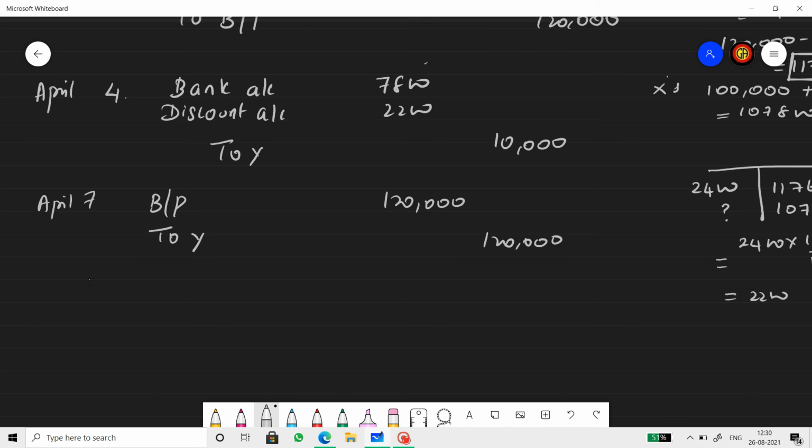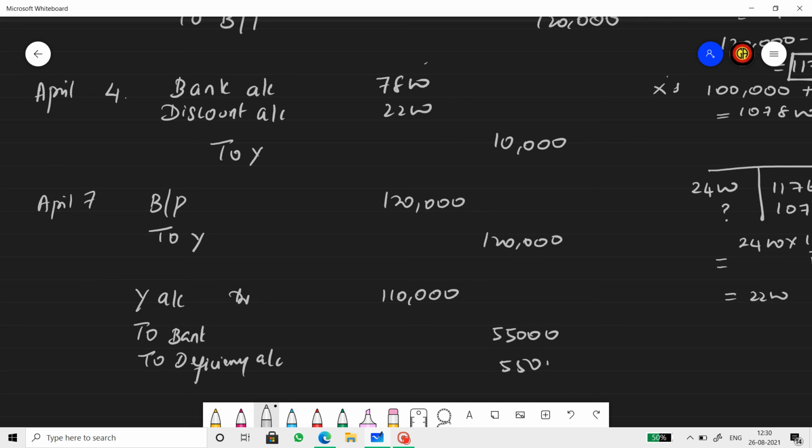So Y account debtor, to bank account, to deficiency account: 1,10,000, 55,000 and 55,000.